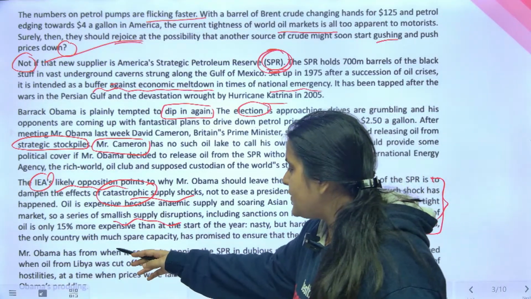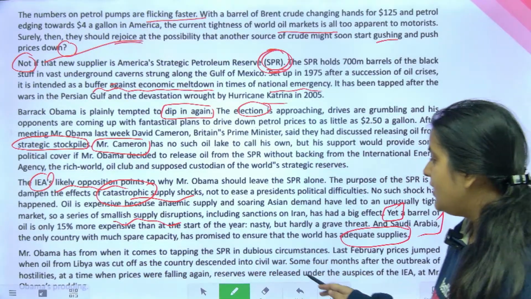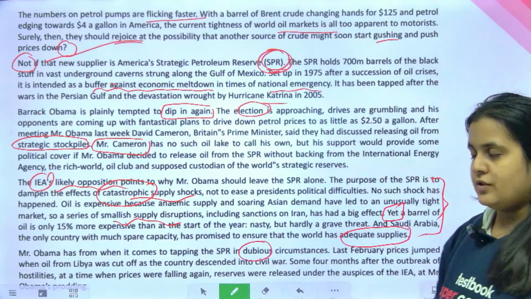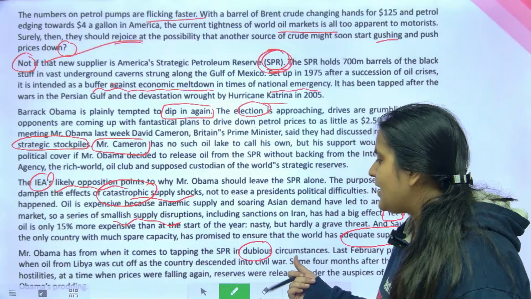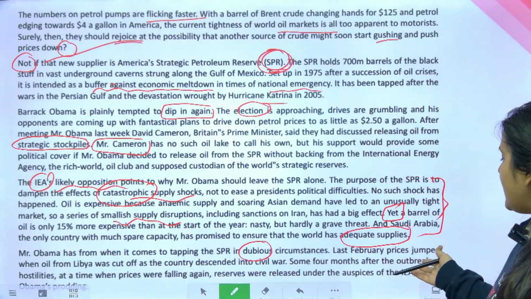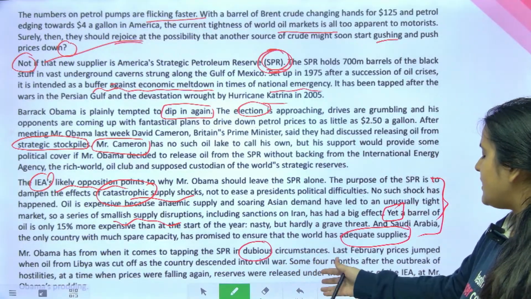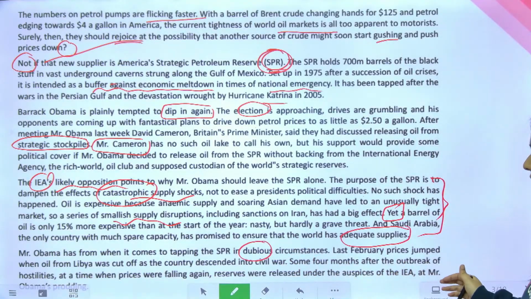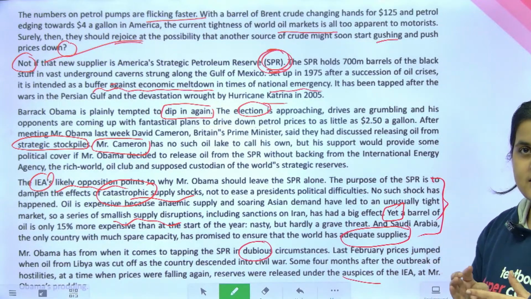Mr. Obama has, when it comes to tapping the SPR, acted in dubious circumstances. Dubious basically means doubtful, shady. Last February, prices jumped when oil from Libya was cut off. Some 4 months after the outbreak of hostilities, prices started falling again. Reserves were released under the auspices of the IEA at Mr. Obama's prodding. Auspices matlab guidance.